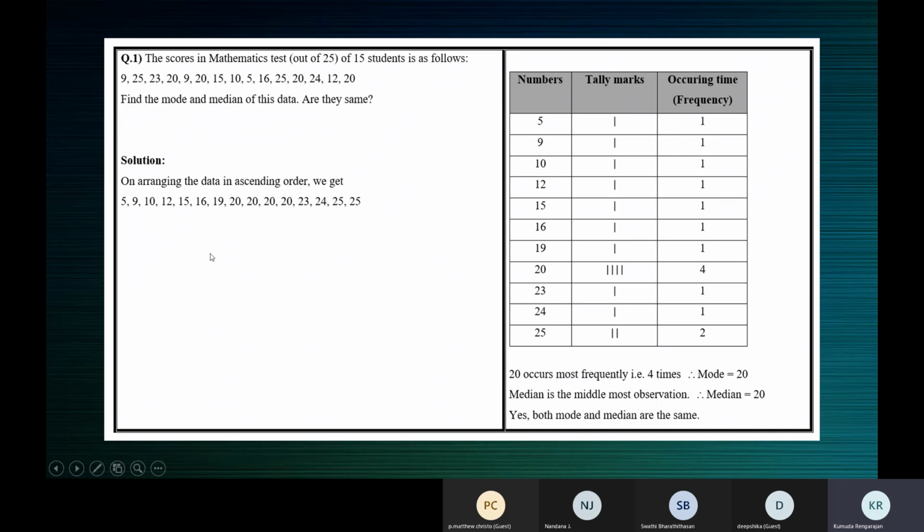When there are too many numbers, then you have to use a table. This is simple, children. Let's go to the next one.